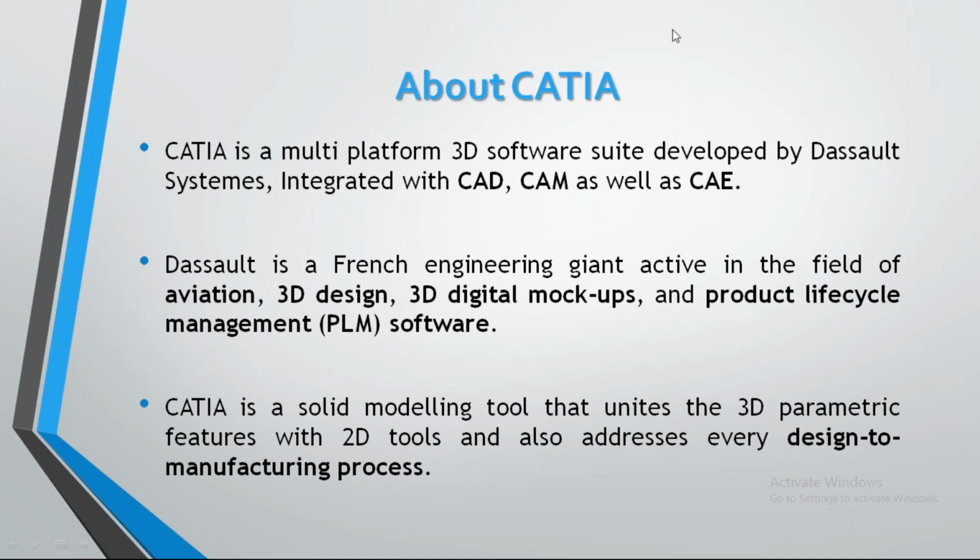Okay, so we only know parametrics for 2D. For example, a circle is a 2D object. For that one, we are going to give the parametric of its radius or diameter. In every software it is like that. But in CATIA, not only for 2D, we can also use 3D parametric features.